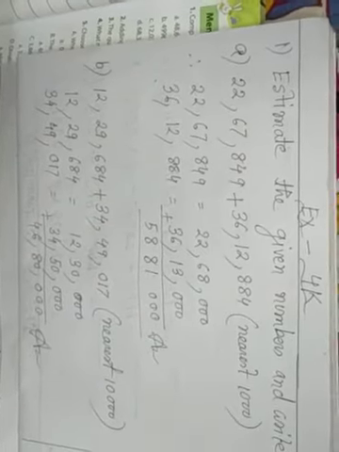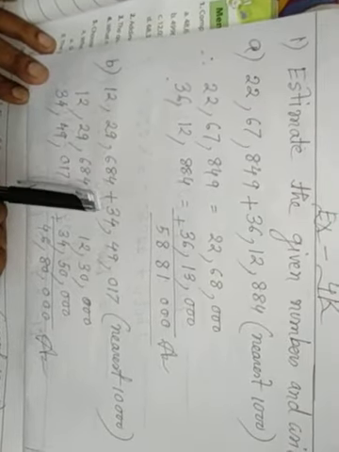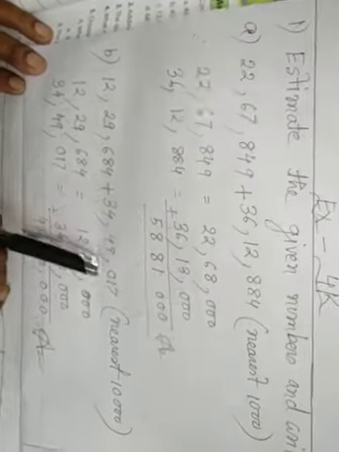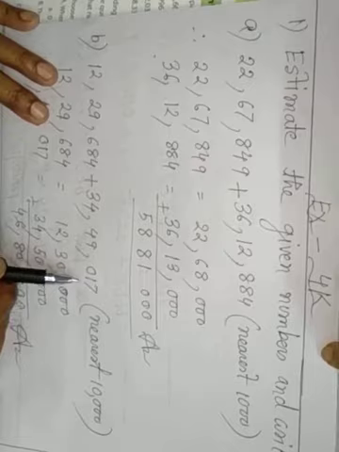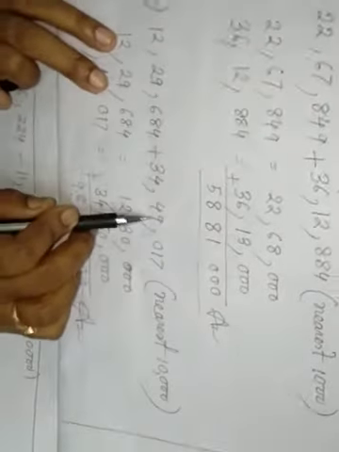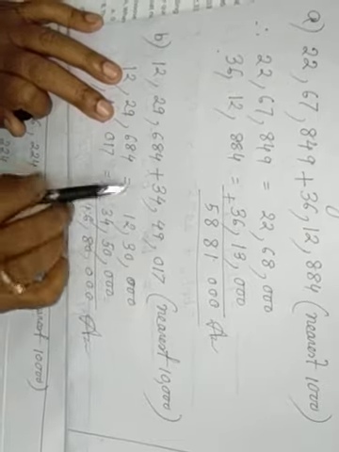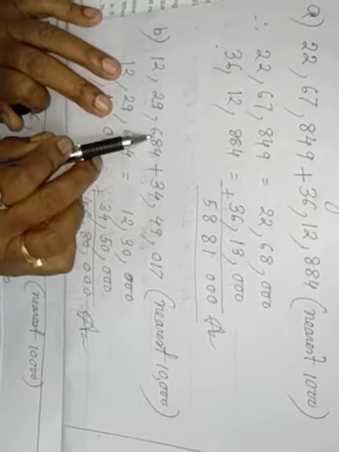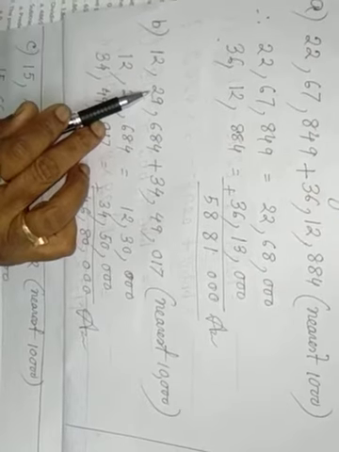B, number 12 lakh 29,685 plus 34 lakh 49,070, nearest 10,000. 10,000 means you have to look at the 1,000 place. 9 is greater than 5, so 2 plus 1 is 3.